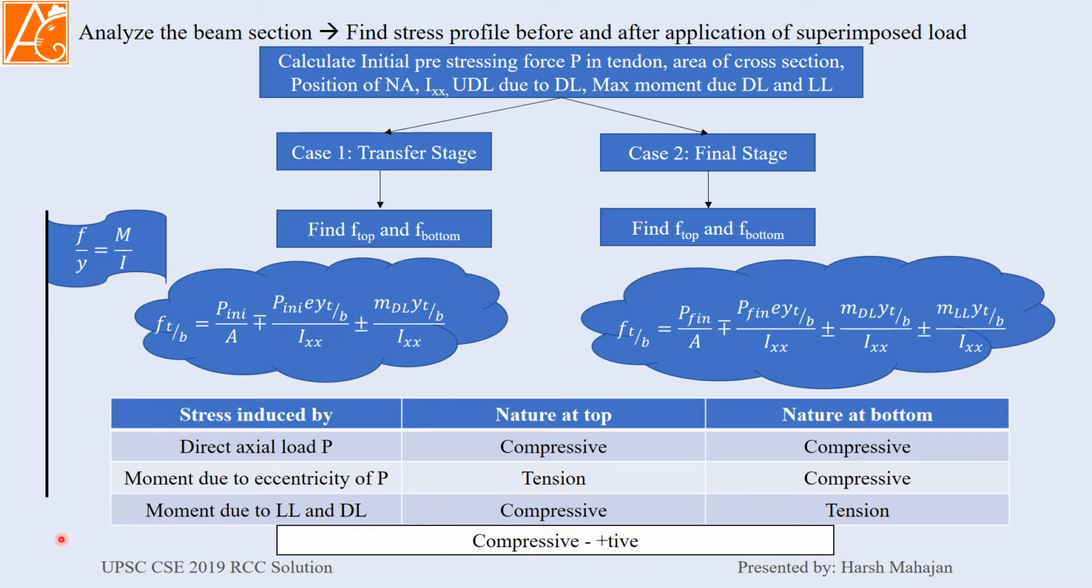Okay. Now what will be the nature of the stress? First of all, direct axial load. Its nature will be compressive, only compressive. So you are pushing the beam on both ends in an axial direction, so it will be compressive stress only. Now moment due to eccentricity: at the top it will be in tension, at the bottom it will be compression.